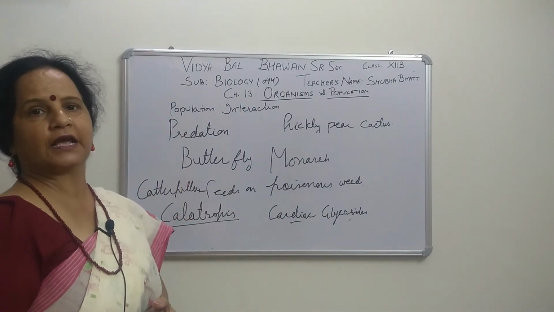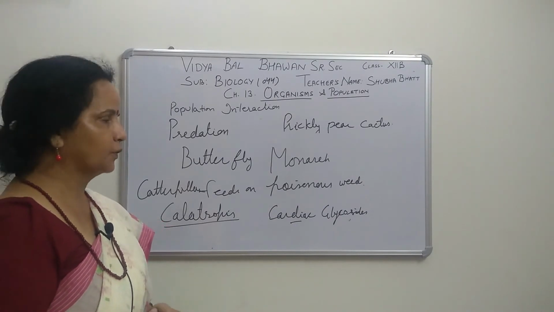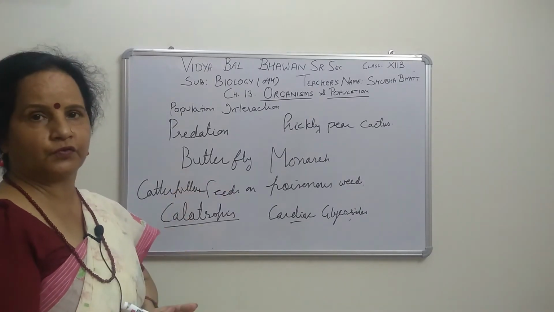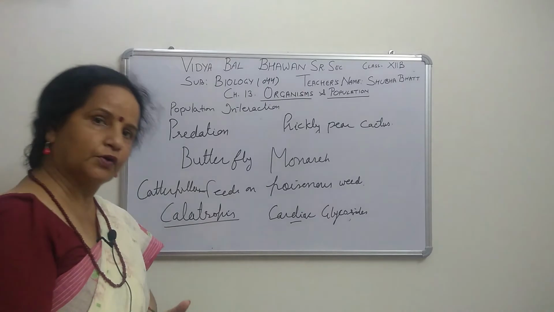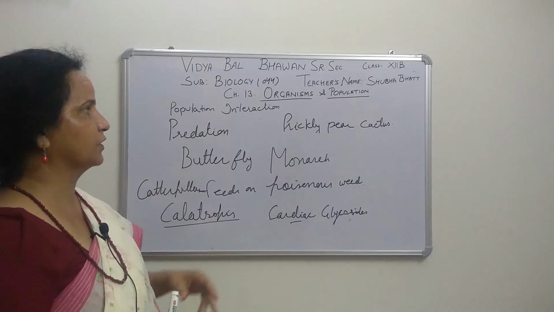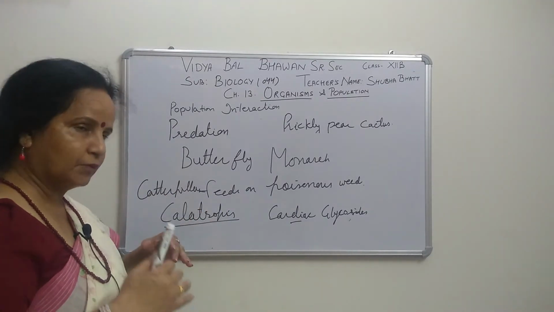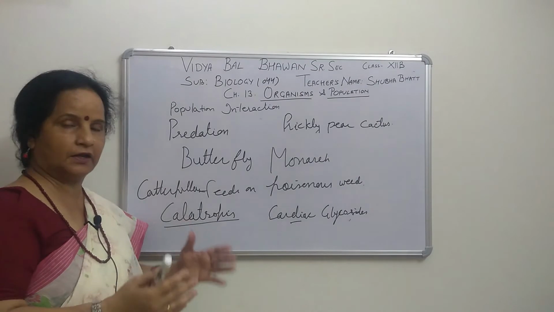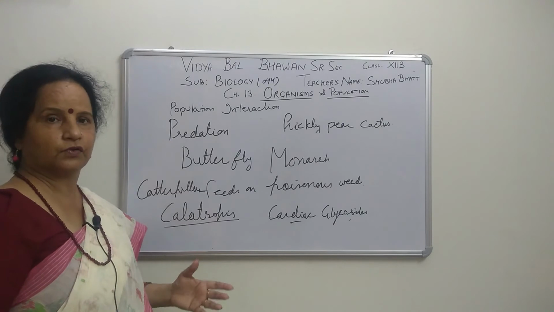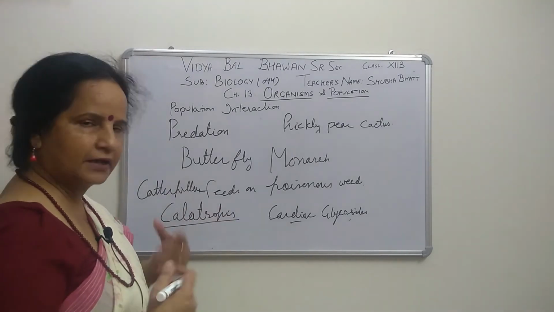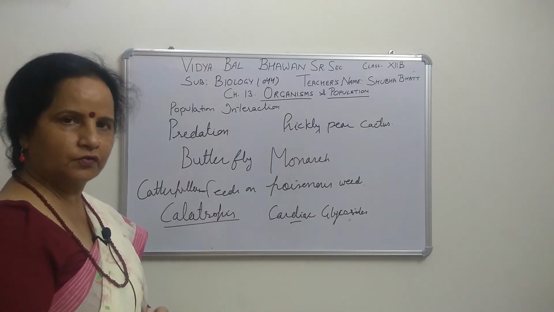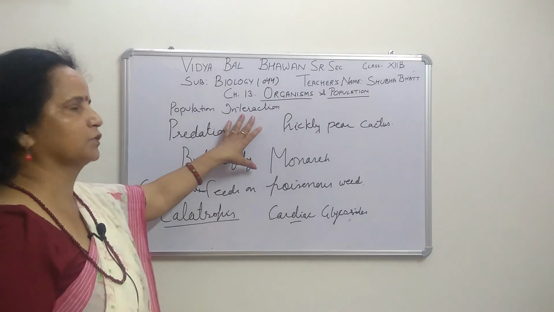One more, nicotine, caffeine, opium, these are chemicals produced by a number of plants which we use, but those chemicals are produced in the plant's body only to protect themselves from predators. It means that predation is there, predation is good, but some organisms also develop in their body ways to protect themselves, because organisms have to survive. Sometimes the outside morphology changes, as thorns develop. So this is about predation, right?